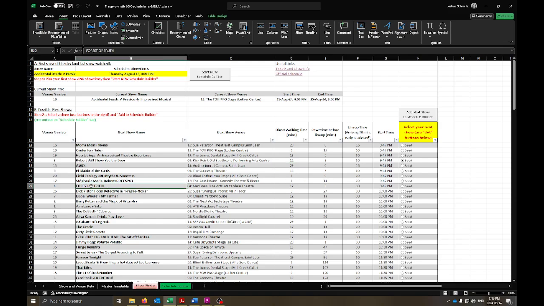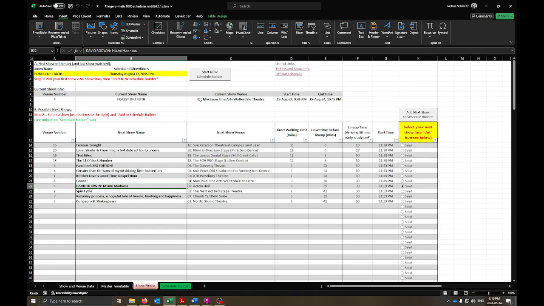Nonetheless, say, okay, I want to watch Forest of Truth, great show. Saw it last year. That's the next one I want to add to my list. So then I will select here using this radio button and go add next show to schedule builder. And you see now it's put Forest of Truth up here as my current show, my current location. And now it's showing you the shows you can reach from the end of that one.